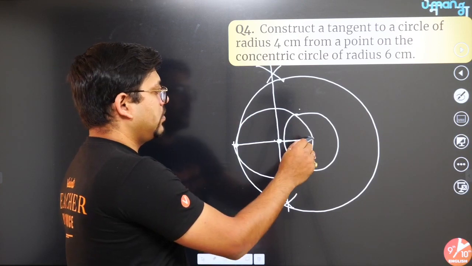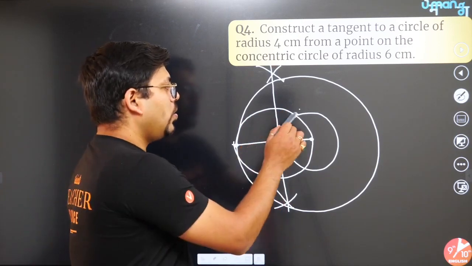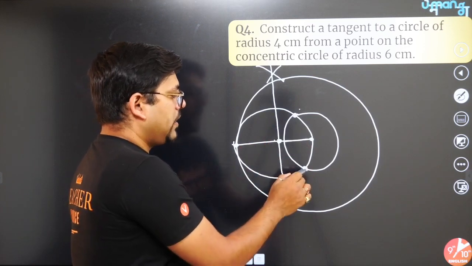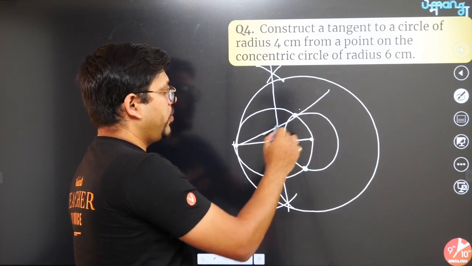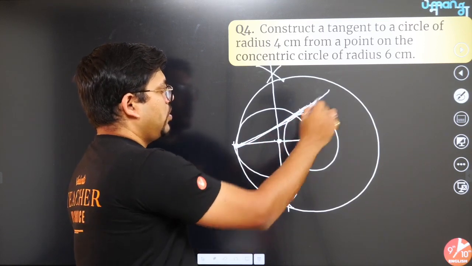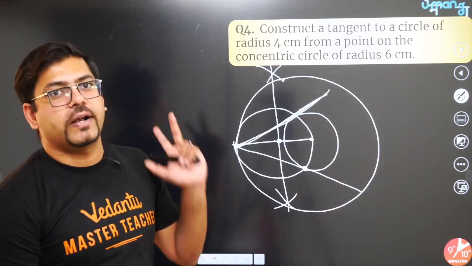Made? Now wherever this circle is intersecting the original circle, take these two points, join this point with the point that you have taken and this to this. So these two lines are your required tangents.